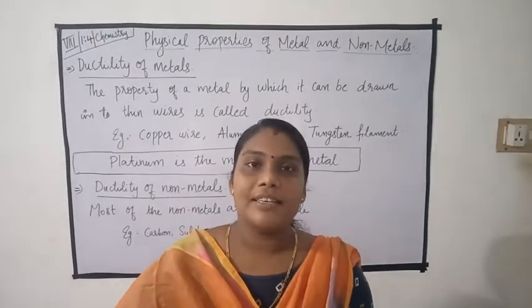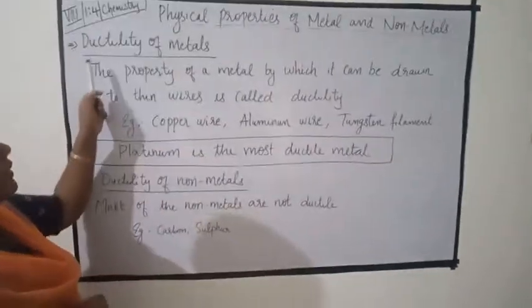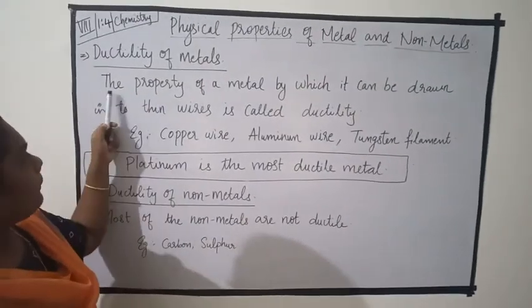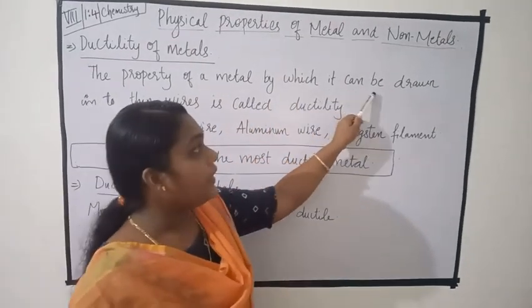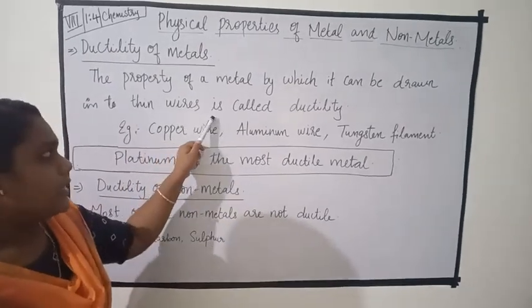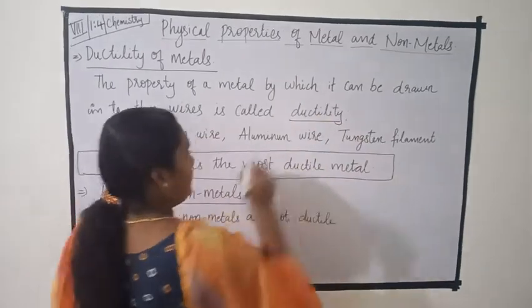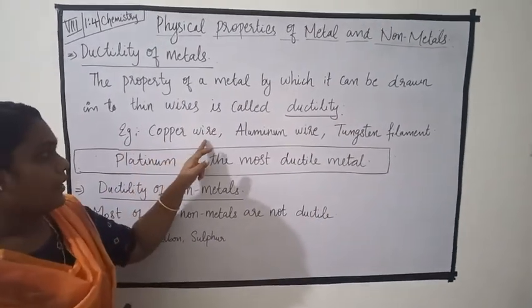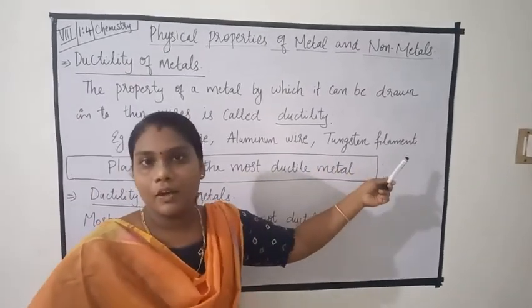That property is called ductility. The property of a metal by which it can be drawn into thin wire is called ductility. Examples: copper wires, aluminium wire, tungsten filament.